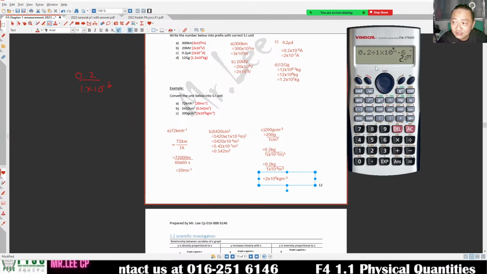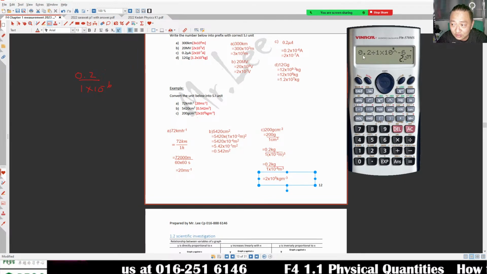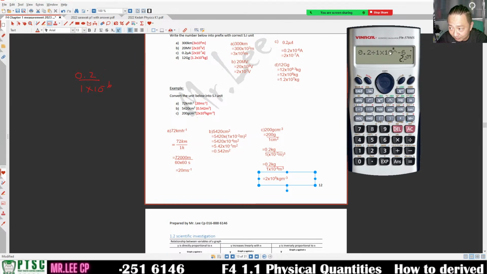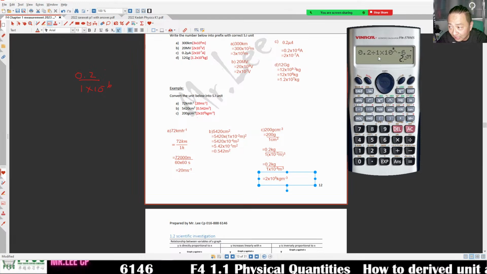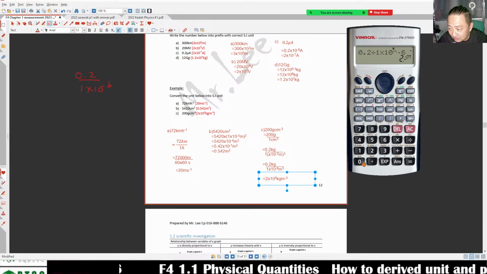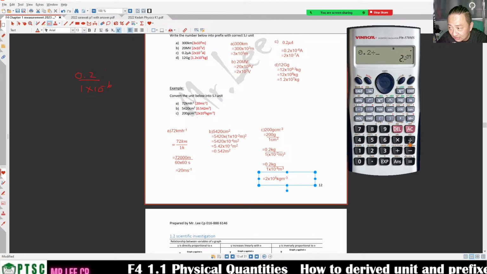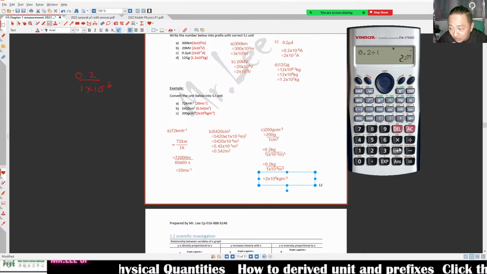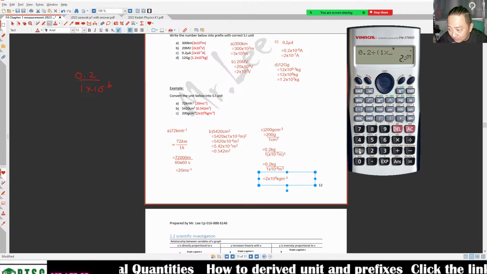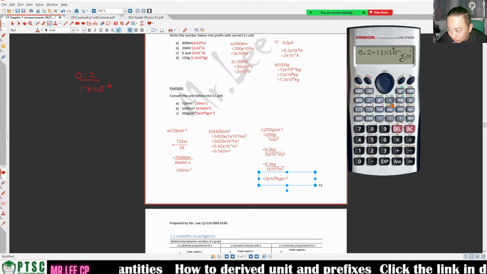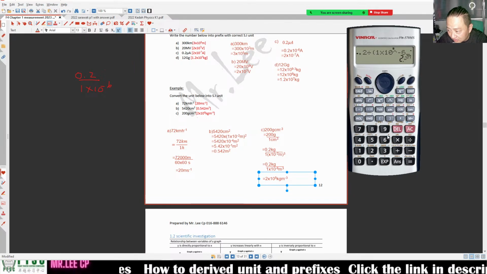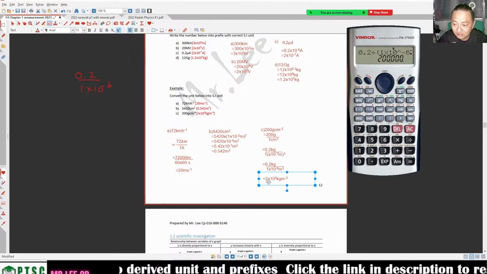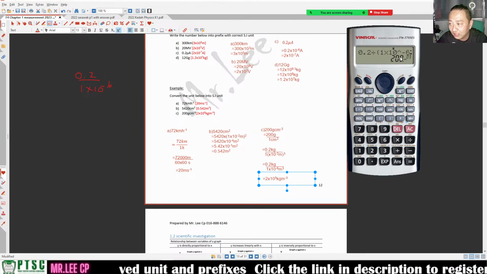Your calculator will think you want 0.2 divided by 1 first, and then times 10 to the power negative 6. Unless you press 0.2 divided by a bracket, 1 times 10 to the power negative 6, then your calculator can recognize it. 2 times 10 to the 5.